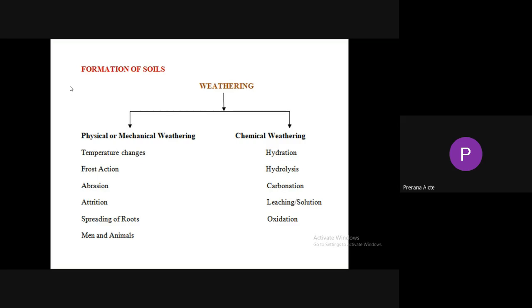Suppose objective questions list temperature changes, frost action, abrasion, or hydrolysis, and ask which belongs to chemical weathering. So you need to know which are categorized as physical weathering and which as chemical weathering. Physical weathering consists of temperature changes, frost action, abrasion, attrition, spreading of roots, men and animals. Chemical weathering includes hydration, hydrolysis, carbonation, leaching or solution, oxidation.